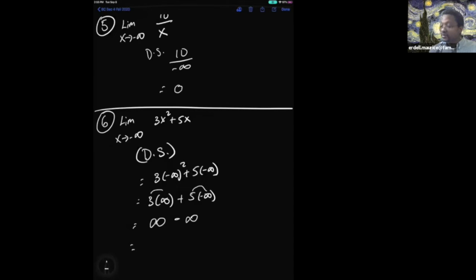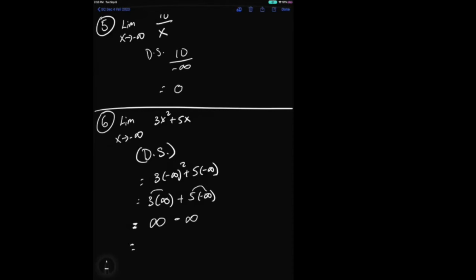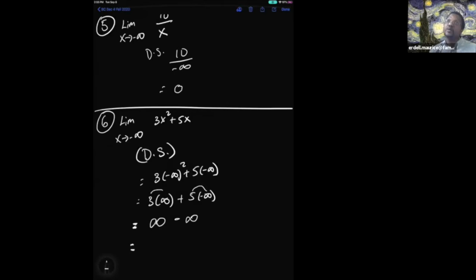So my question to you is, what is infinity minus infinity? 0. No. Unfortunately, infinity minus infinity is an indeterminate form. The technical answer is it depends on the size of the infinity. You know, infinities can have different sizes, right? One infinity can be bigger than another.